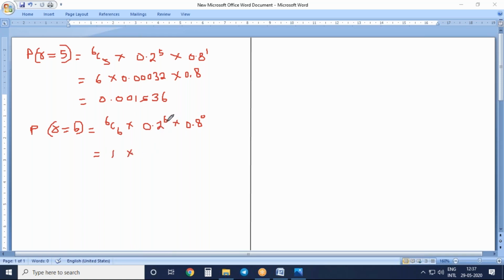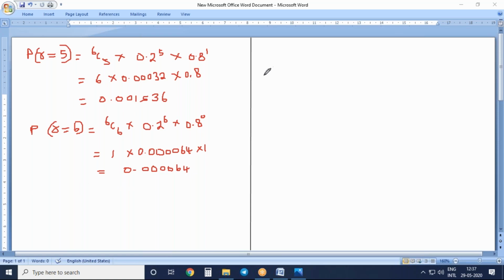Now 0.2 raised to the power of 6, how much are you getting? Up to 5 you are having 0.00032, into 0.2 you do it. 0.00064 into 1. The answer will be 0.00064.